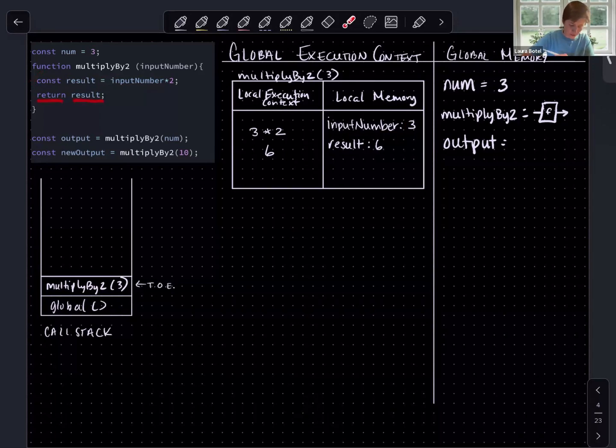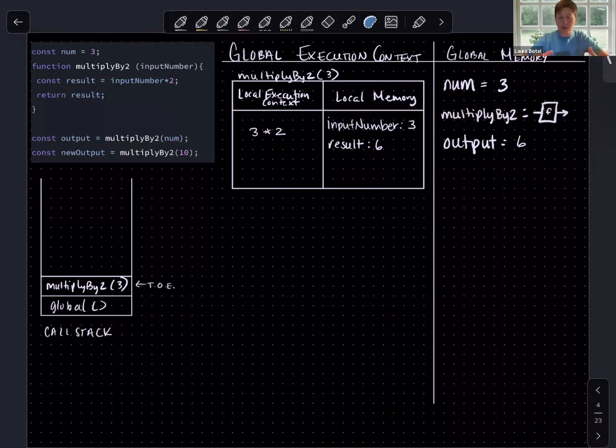On to the next. We are going to return result. What is result? Result is the number 6. So the number 6 is going to be returned as the evaluated result of this function, right? Remember, this is the line that we were trying to figure out. What does multiply by 2 with the argument num, or 3, evaluate to? It evaluates to the number 6. So we're going to take that number 6 and return it to the call site where our function was invoked.